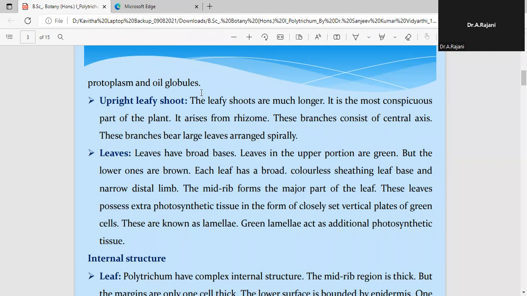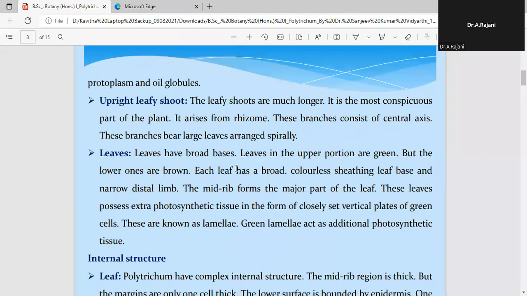That's why we call them rhizoids. On the central axis, we can see certain large leaves which are arranged spirally. Now, how are these leaves? They have a broad base, so they are sessile. They don't have any petiole.